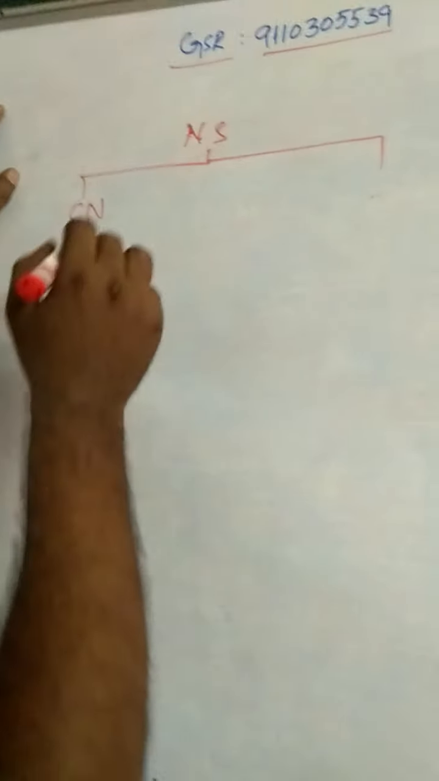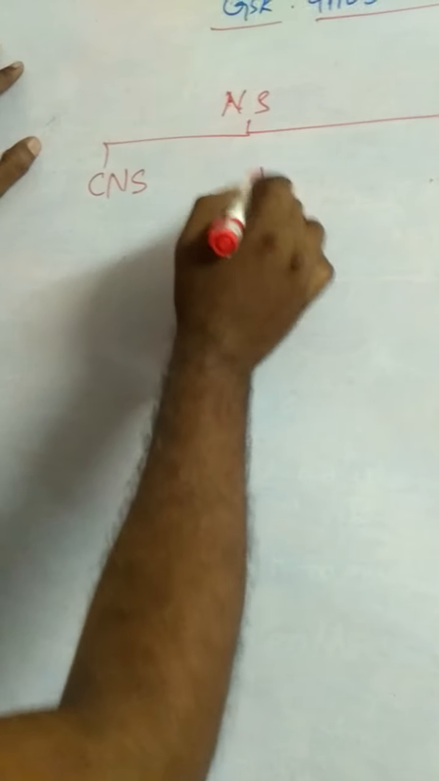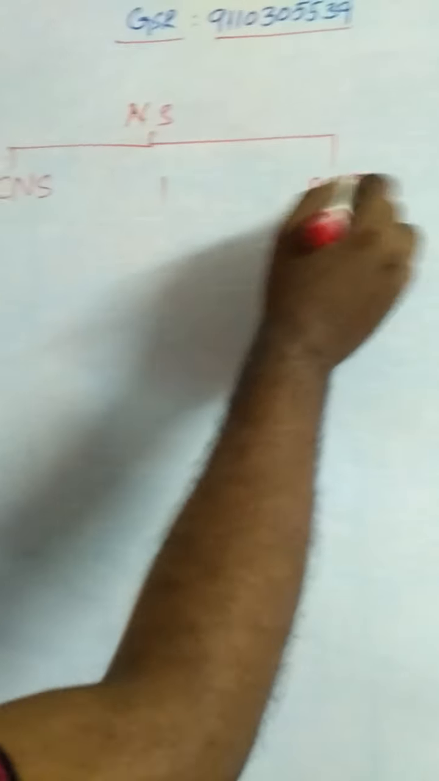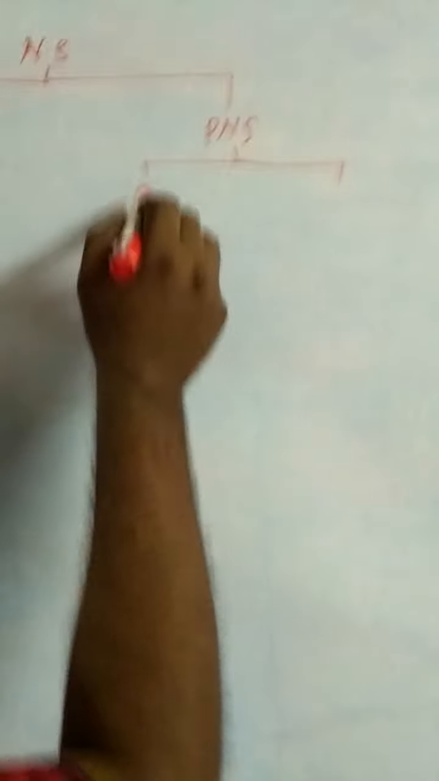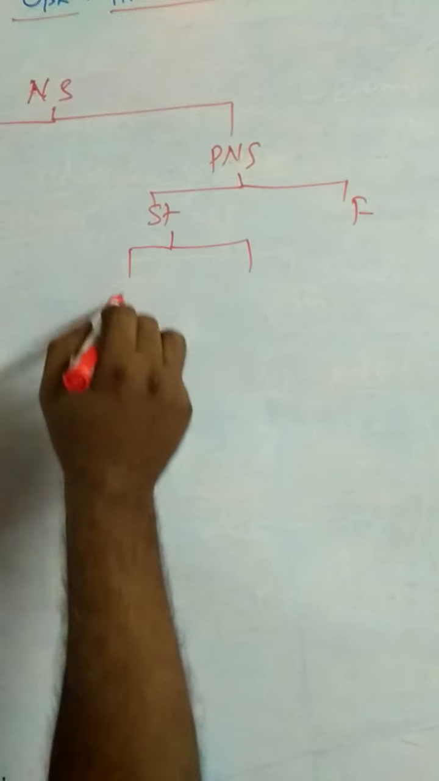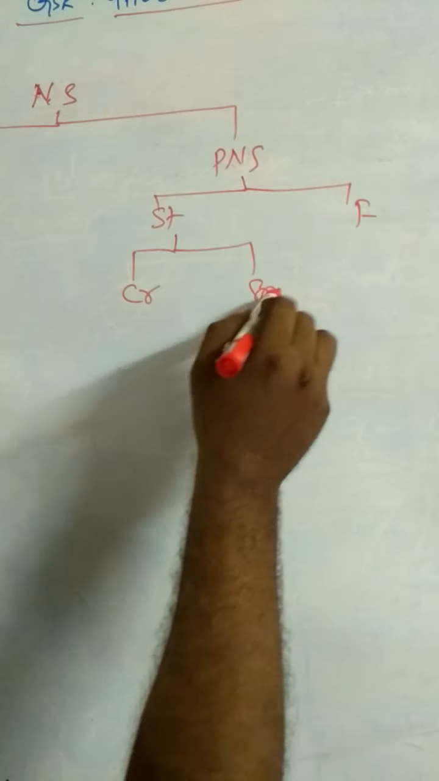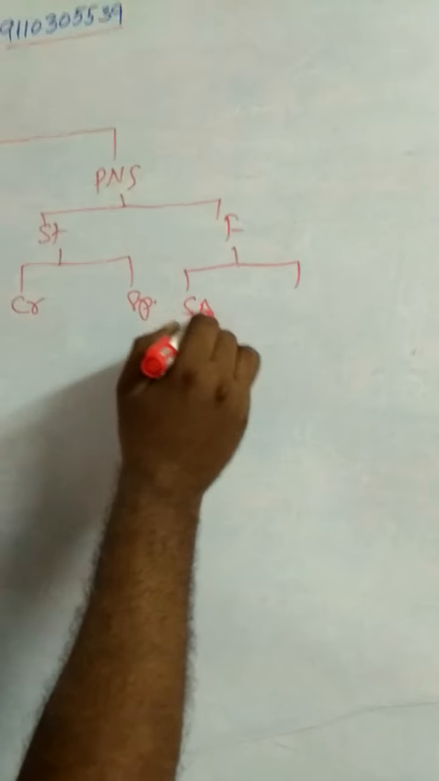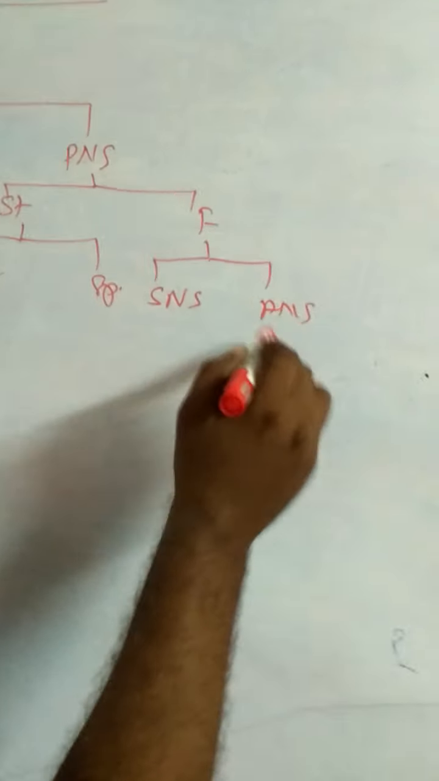Outline classification of the nervous system: central nervous system and peripheral nervous system. The peripheral nervous system consists of structural and functional divisions. Structural is again divided into two types, cranial nerves and spinal nerves. Functional classification of the peripheral nervous system consists of the somatic nervous system and the autonomous nervous system.